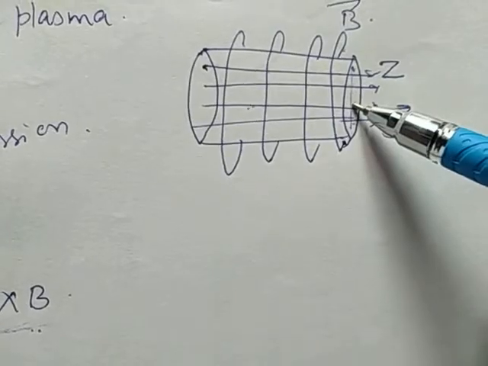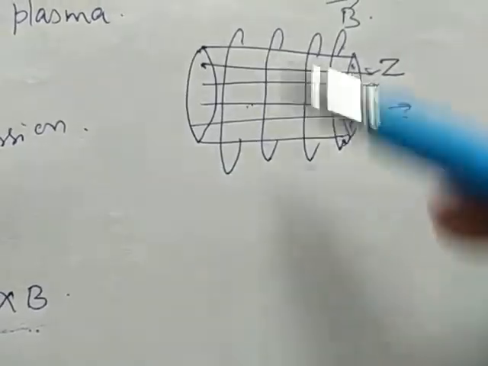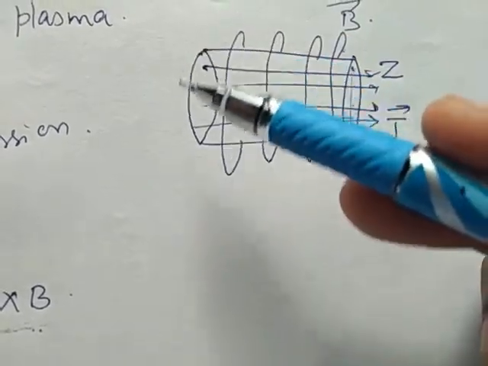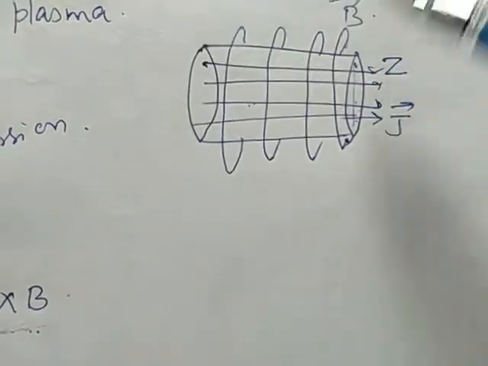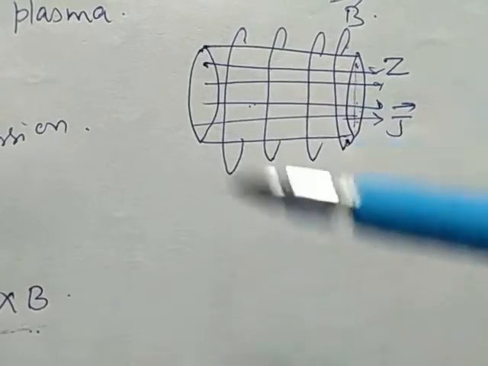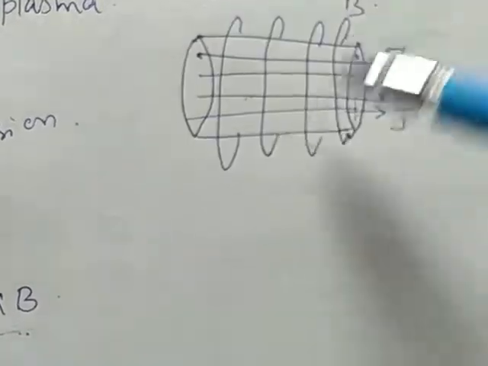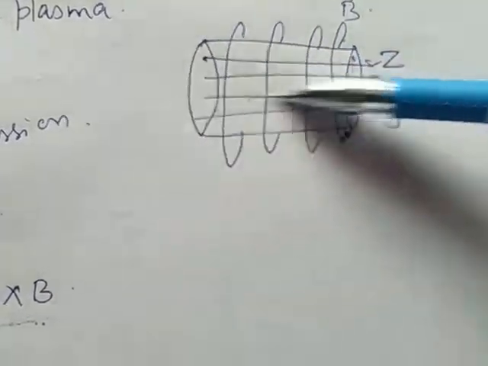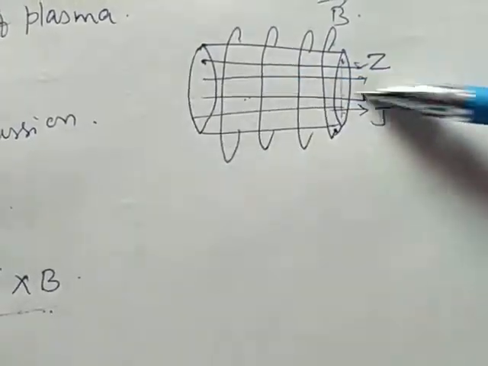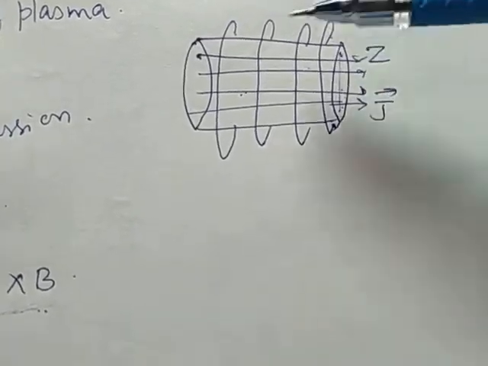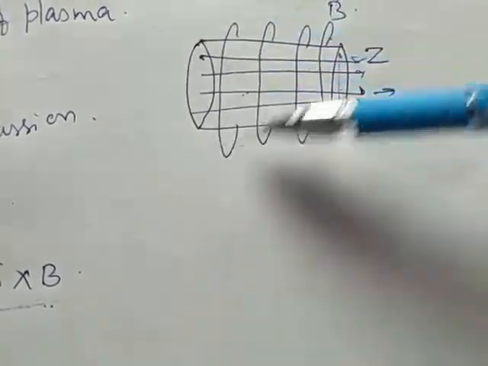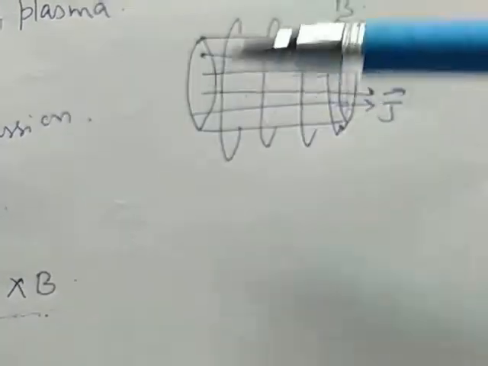Inside there is no magnetic field, and outside the plasma column we have magnetic field lines that are circles coaxial with the plasma column. Here we have a current density J, and outside the plasma column we have a magnetic field which circles the plasma column in this form.